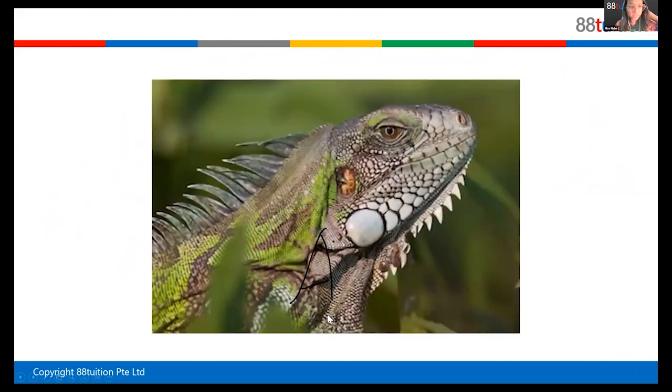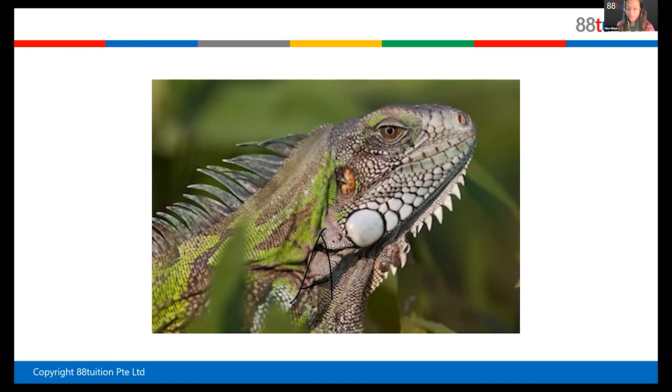Now, what creature is this? What is this cute little creature? Anyone? This is from National Geographic Animals. Yes, Mani. Is it a gecko? Good try. It looks similar a little bit, but it's not a gecko. Ariano, okay, give her a point for trying. Is it a reptile? Yes.